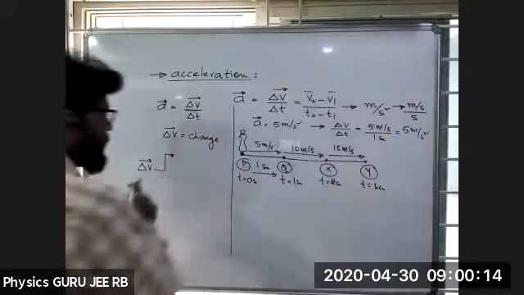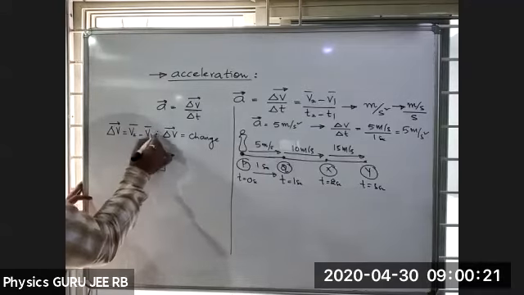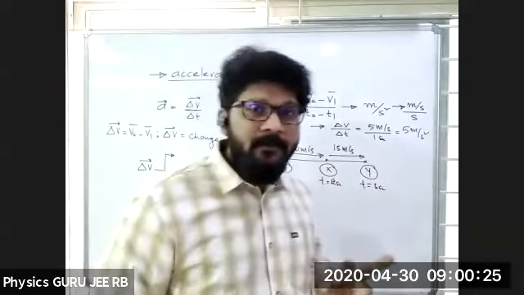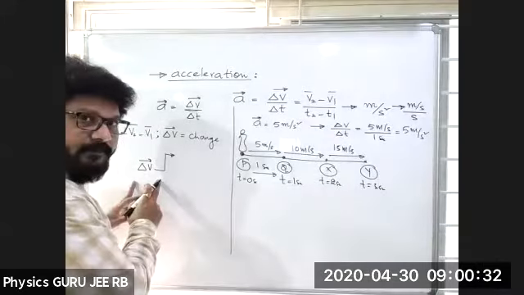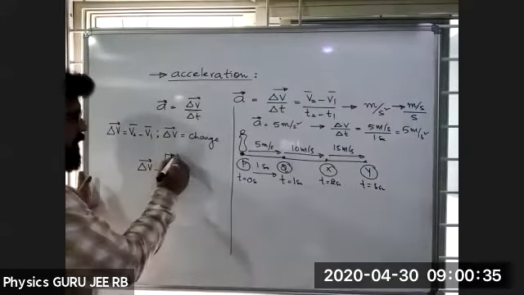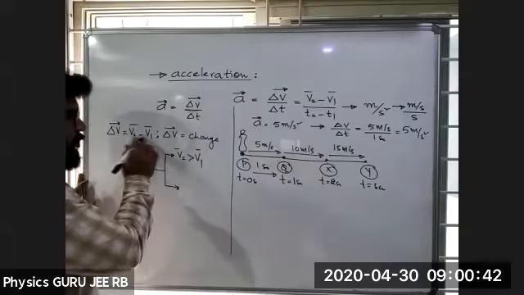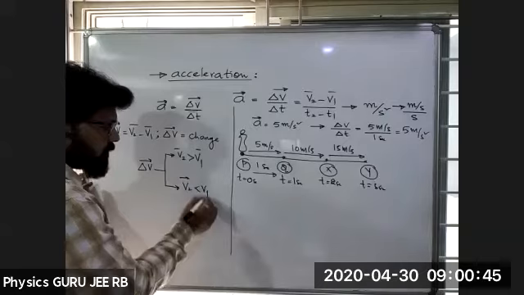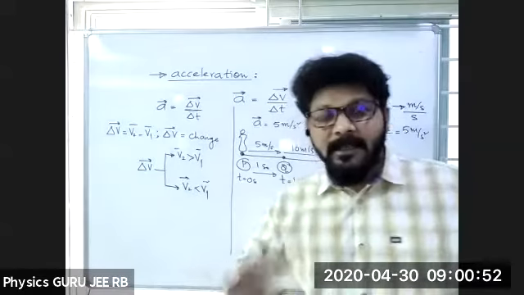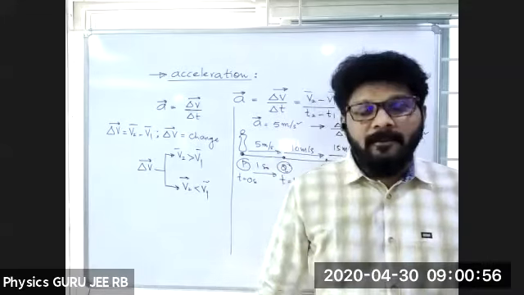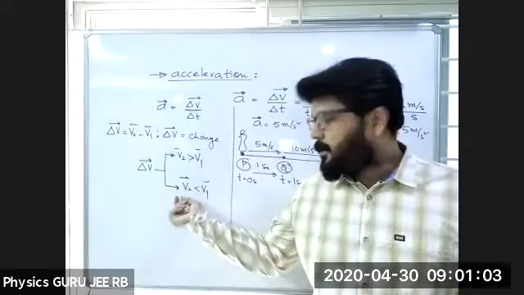If I take delta V equal to V2 minus V1, then V2 may be greater than V1 or V2 may be less than V1.